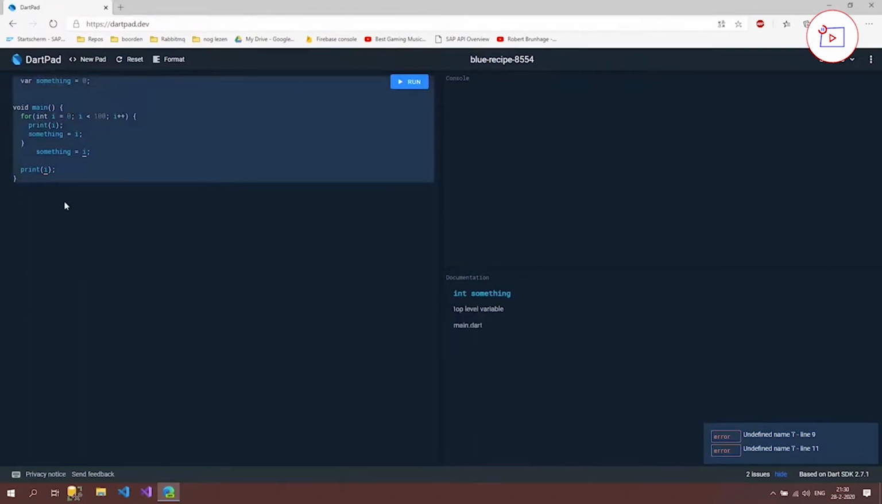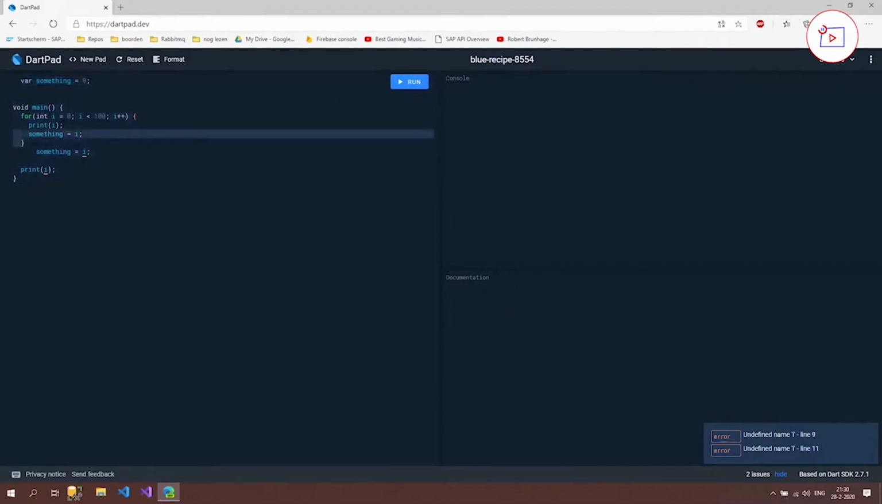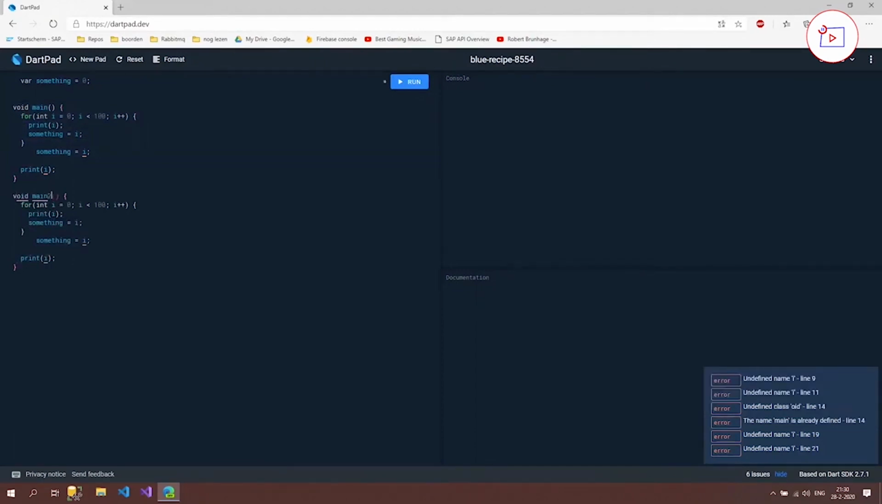So this is the biggest scope at the moment. We have now declared something in our global scope, and we can use it now in this method, we can use it in this for loop. If we declared another method, so let's say that we declared another void main2 method, that's also going to be fine, and we can still use it.